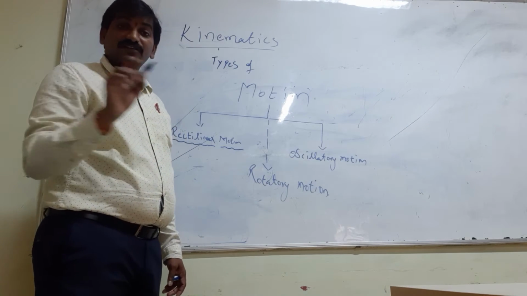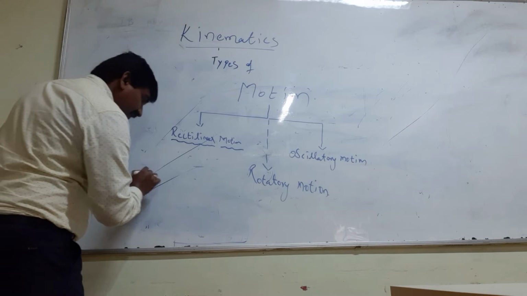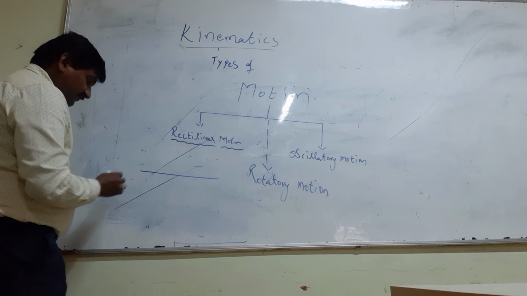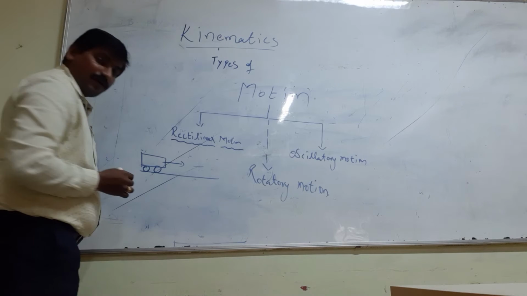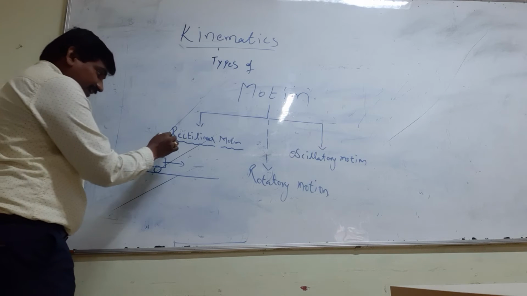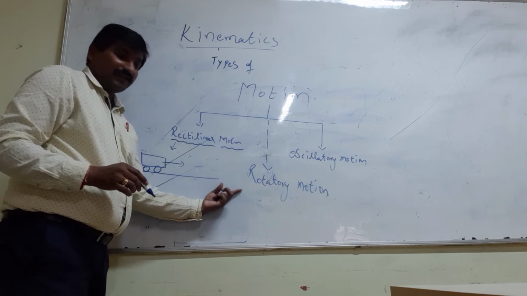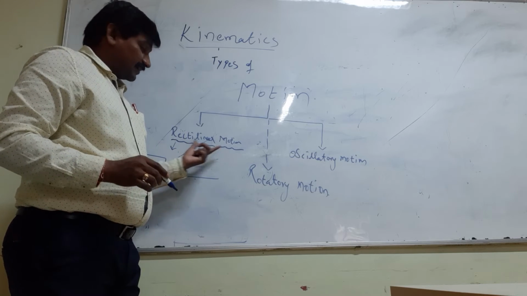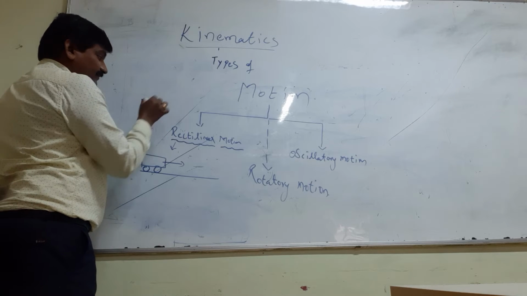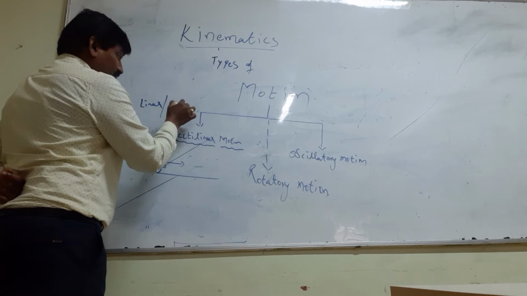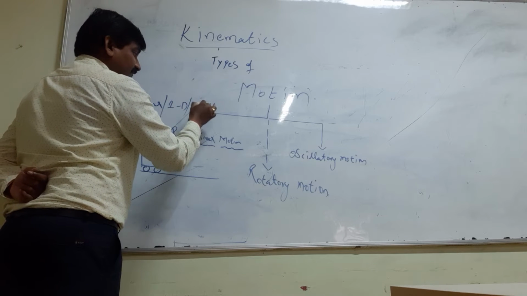Linear motion. This is also called straight line motion. If any object is moving along a straight line, then the object is said to be in rectilinear motion. Other names for this are linear motion, one-dimensional motion, or straight line motion.